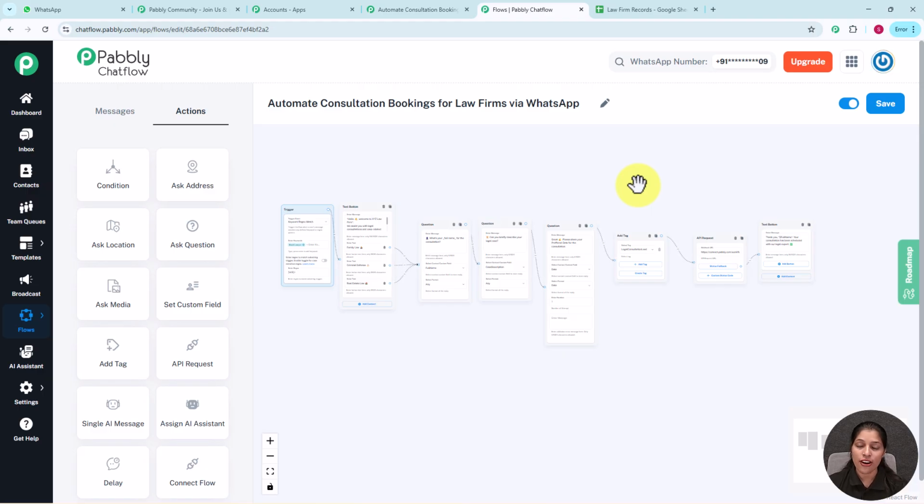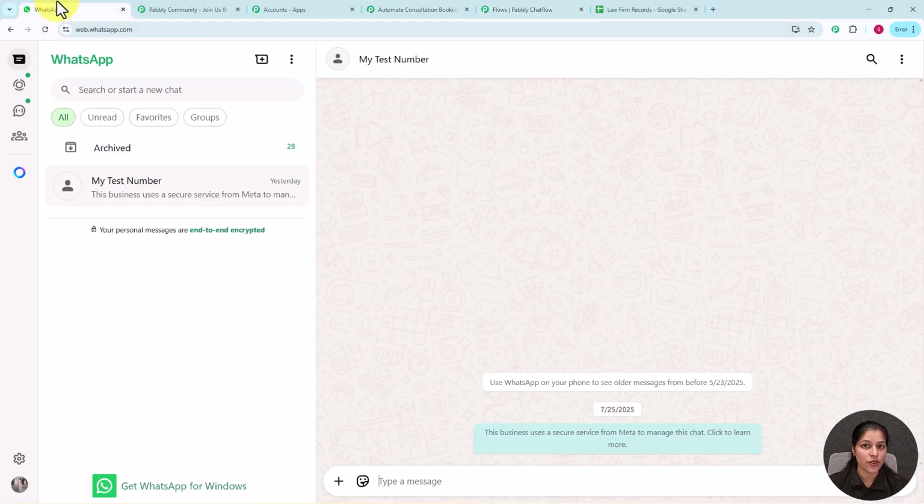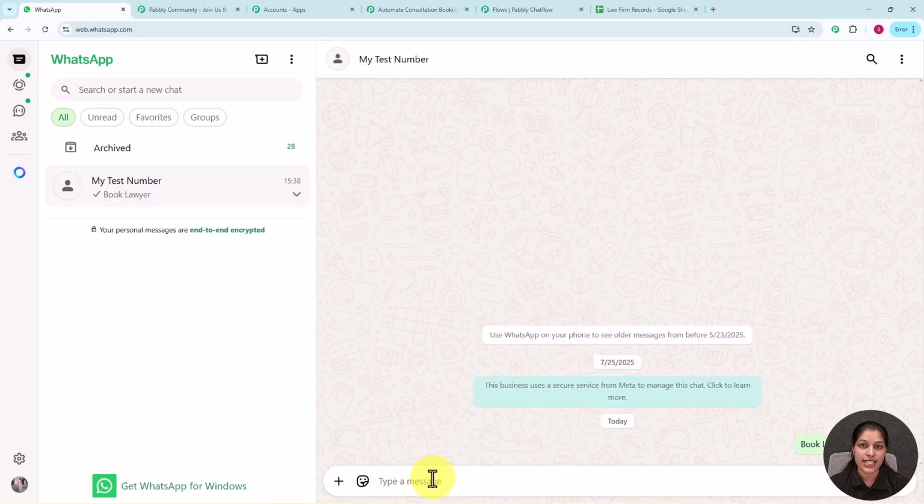For that, again you have to move to my WhatsApp. So now let's move on to my WhatsApp again. Here I have opened my WhatsApp, and now I am going to enter a message that is book lawyer, and I have already told you that this is the keyword I have entered. So now let's enter this message over here.